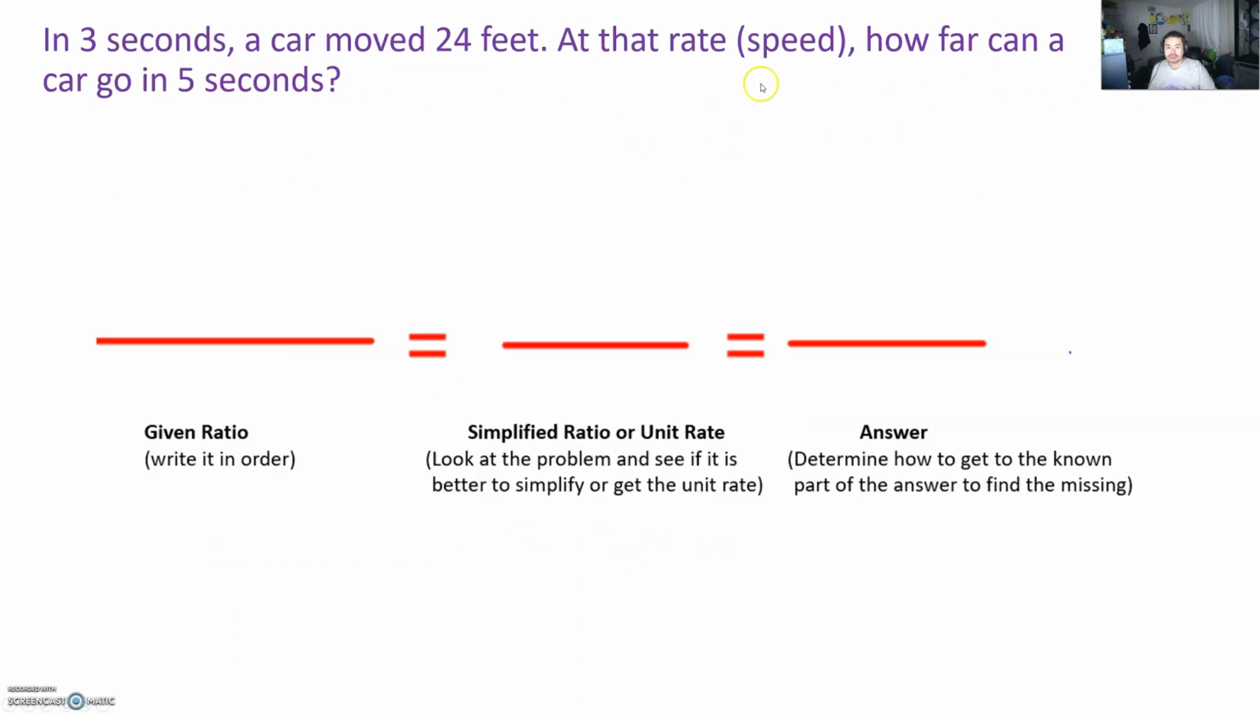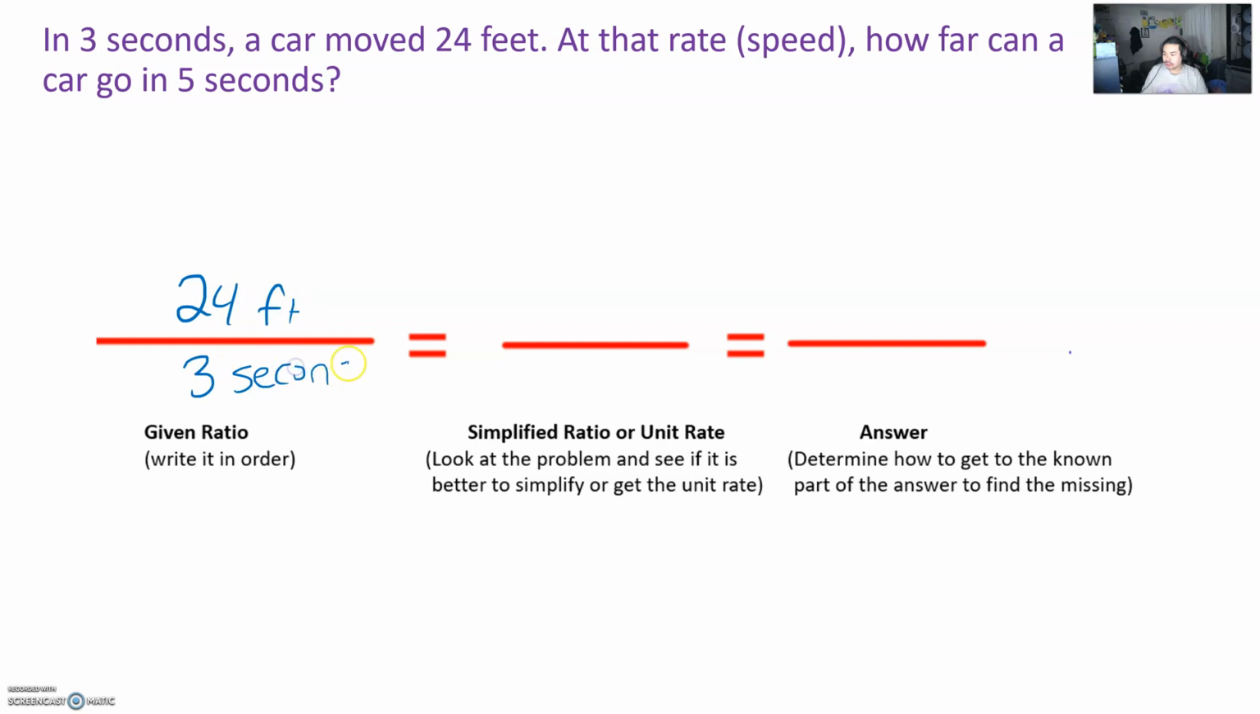So let's say in 3 seconds, a car moved 24 feet. At that rate or speed, how far can a car go in 5 seconds? So by default, here we're given 24 feet in 3 seconds. We want to see how far it can go in 5 seconds. And you guys remember the way we set it up? If seconds is on the bottom, seconds will be the bottom, so the feet will be the top. We're trying to find how much it can go in 5 seconds.